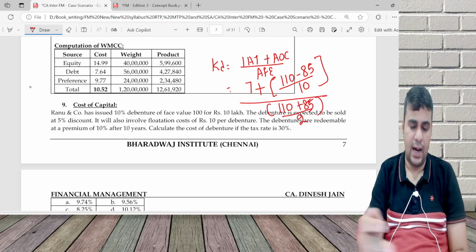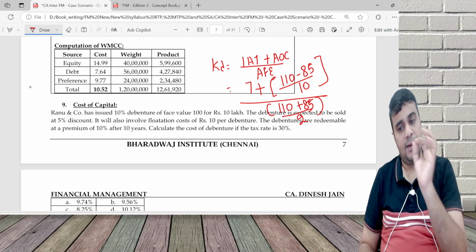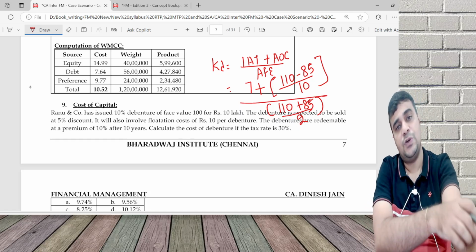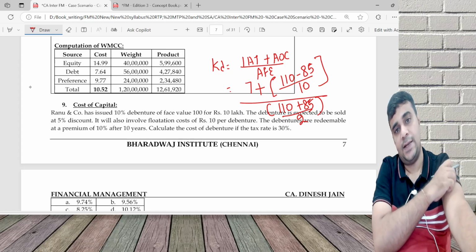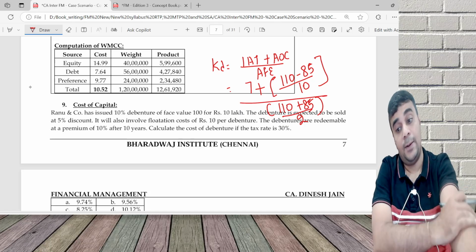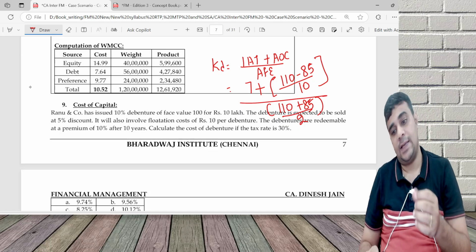85 by 2. Answer and all I can see in the printed material. I am not bothered much about that. 7 plus 110 minus 85. Redeemable value is 110. 85 is issue price minus flotation cost. So 85 divided by 10 years, whole divided by 110 plus 85 by 2.